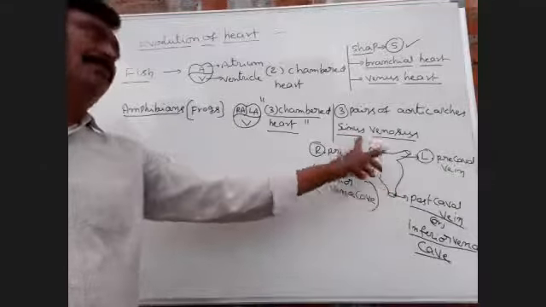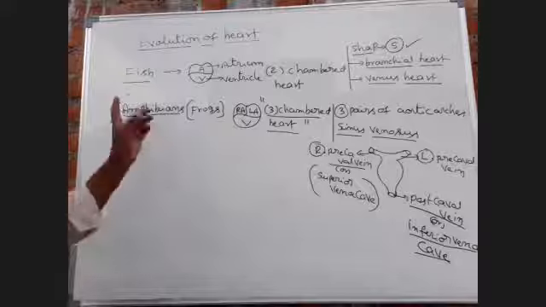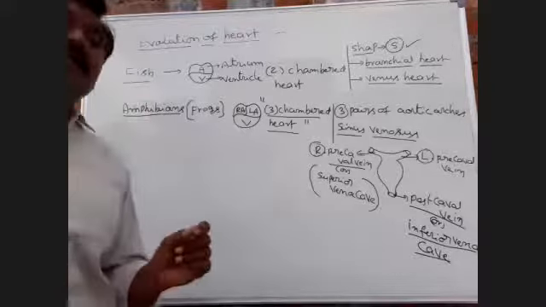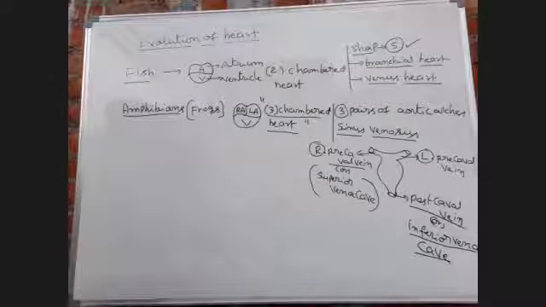This is called sinus venosus. Sinus venosus is first formed in amphibians. This is most important.